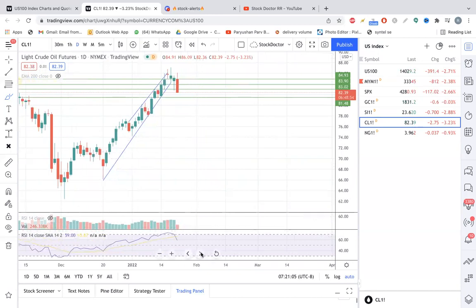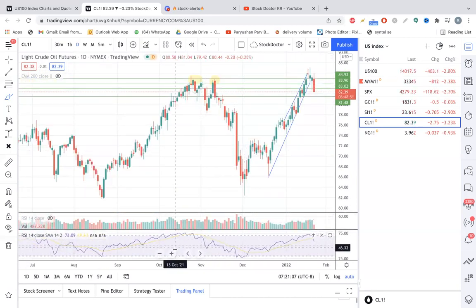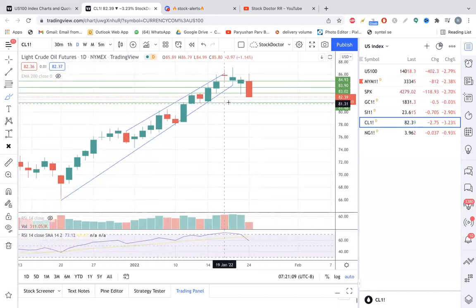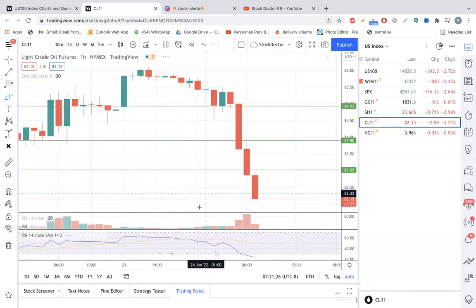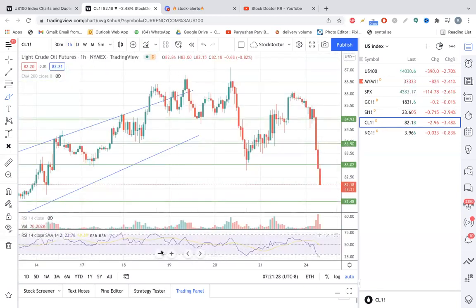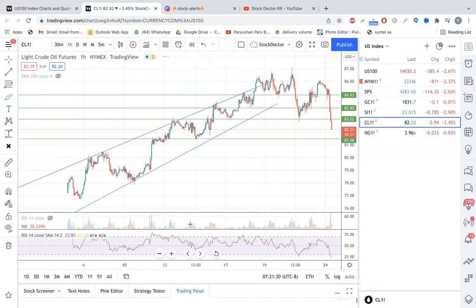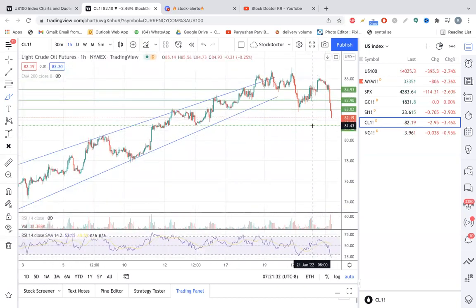Now, where is the support for the crude oil? Crude oil has a support around 81.50, right? So the way it is coming down today, I think that it can go back towards $81.50, and if it doesn't stay there, then it can give more downside. See the chart here, continuously coming down. Okay, now next support is coming around $81.40.